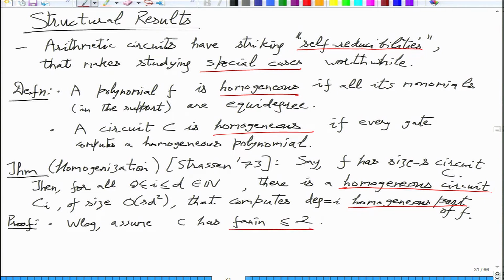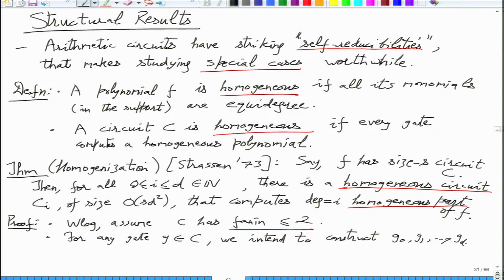So we will be using this fact. For any gate G in the circuit, we intend to construct G_0, G_1, ..., G_d such that G_i computes the degree i part of G.